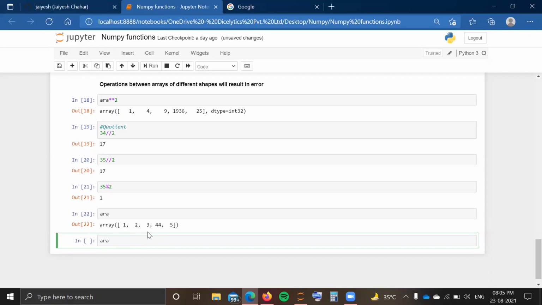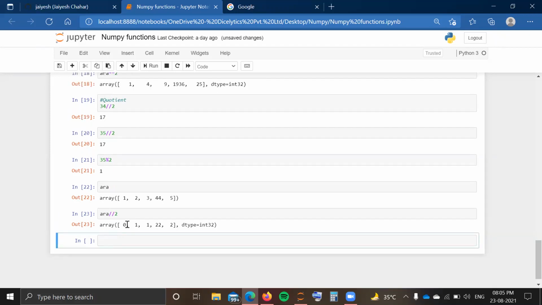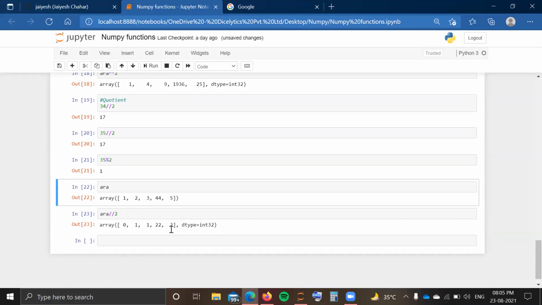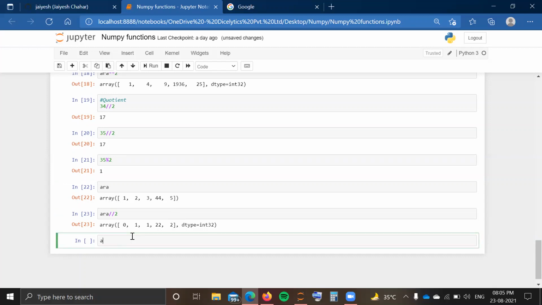So just as we wrote 34 double slash 2, in a similar way, just write array A double slash 2. It is going to return me an array consisting of elements that are nothing but quotients of these elements present in array A. So if I write this, here you can see the quotient at the first place of 1 is 0, then 1, again 1, 22, and 2.